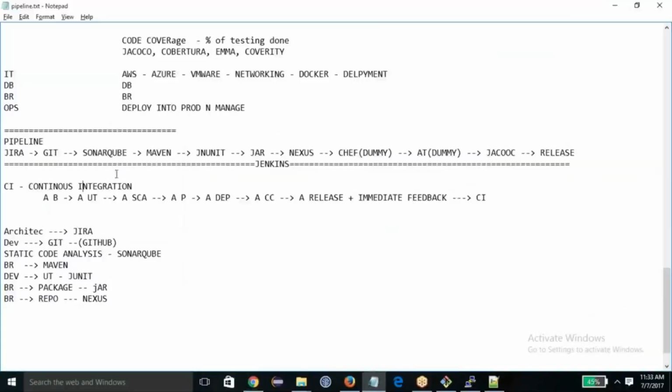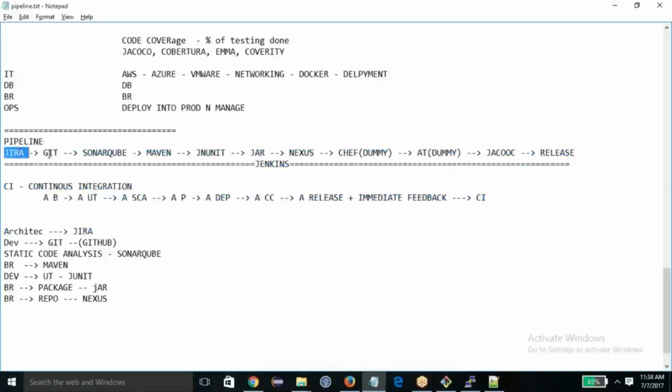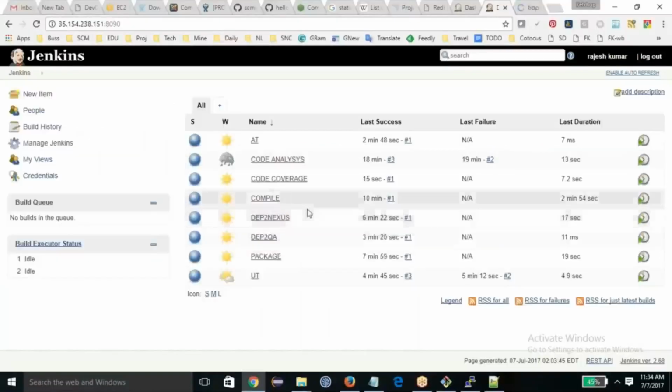But the relationship is between all these jobs: after the Git commit, it should call the SonarQube. SonarQube should call the build, the build should call the unit test, the unit test should call the packaging, then the deployment to repo, and the deployment should call the acceptance testing. So all this should be interdependent, so we'll have to make a dependency.